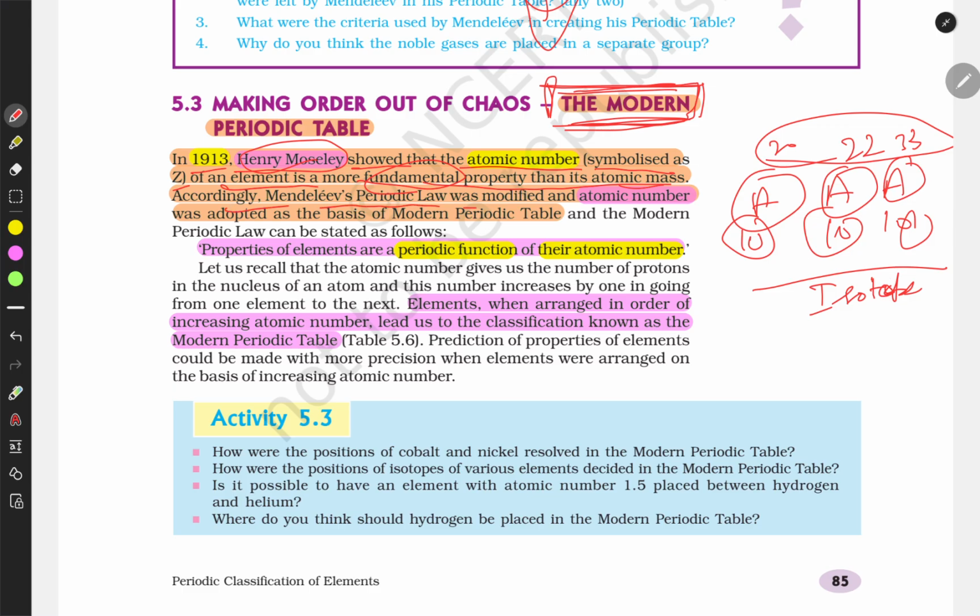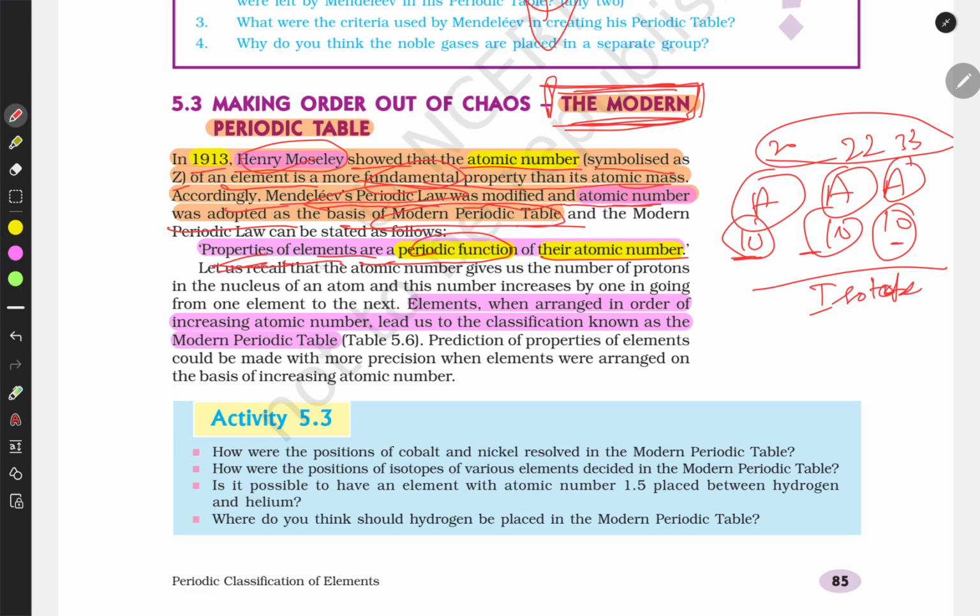Accordingly, the Mendeleev periodic table was modified, and the atomic number was adopted as the basis of the modern periodic table. This atomic number was predicted as the base of the classification. So he stated that the periodic classification of properties of elements is a periodic function of their atomic numbers.